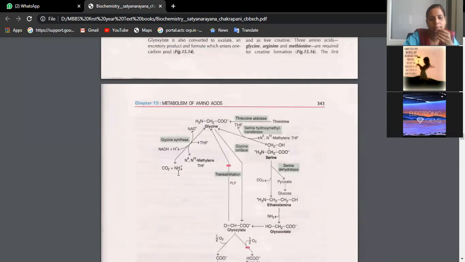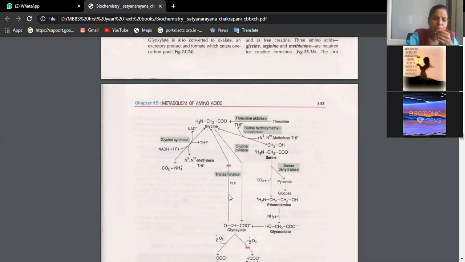NH4 is the ammonium ion, NH3 is ammonia. Glycine can be converted to that methyl form, so it helps in one carbon metabolism. During the breakdown of glycine, you will see tetrahydrofolate, the active form of folic acid, is now converted to N5N10 methylene tetrahydrofolate.